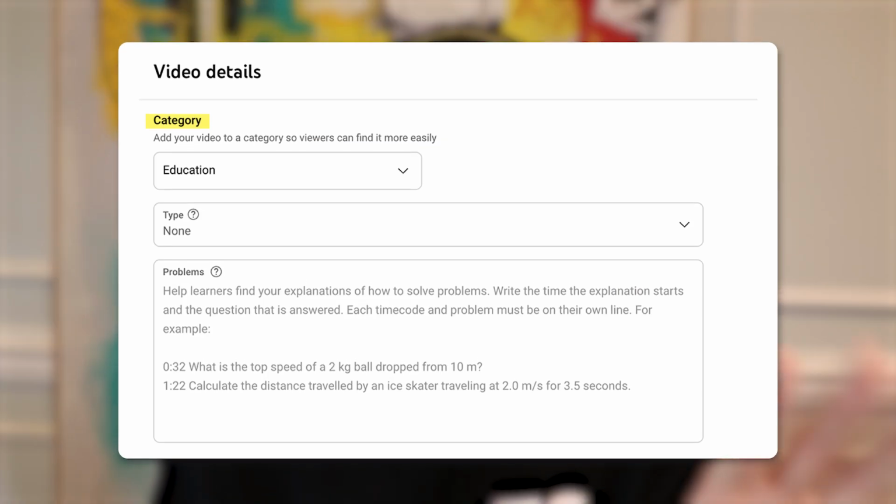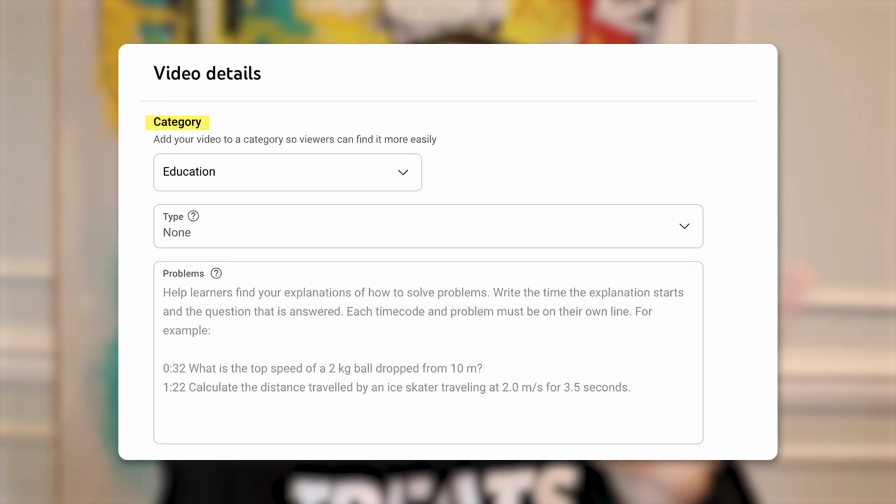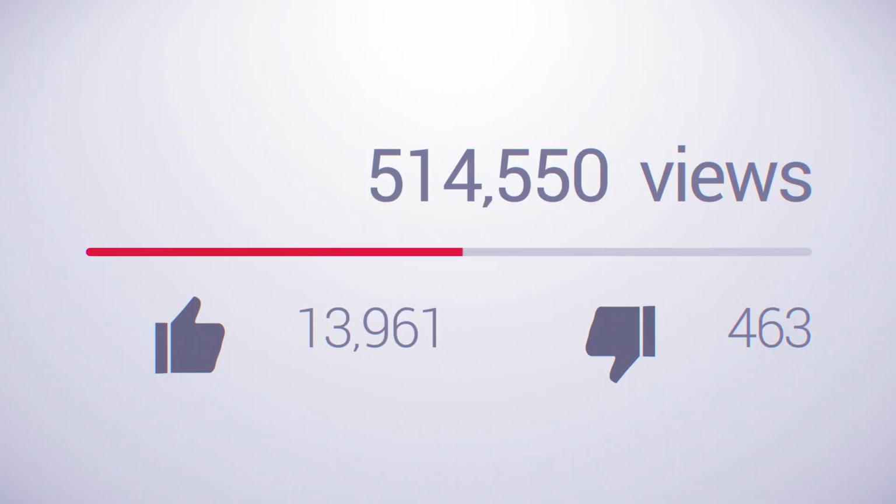And there are 3 ways that I love to do this. It doesn't matter if you upload educational content, entertaining content, anything like that. You could study these 3 ways, implement it into your content, and it's instantly going to increase your views and the amount of people that actually watch your content, which, by the way, is one of the #1 things that the YouTube algorithm is actually looking for.